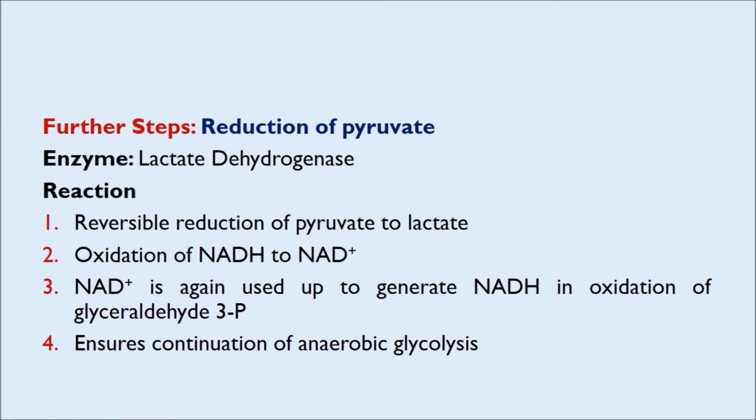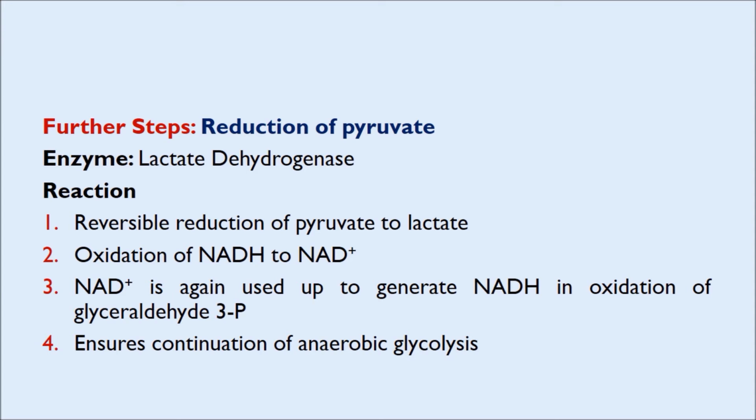Now, reduction of pyruvate. The enzyme that catalyzes the reduction of pyruvate is lactate dehydrogenase, and pyruvate is reduced to lactate. There is a reversible reduction of pyruvate to lactate. Along with the reduction of pyruvate to lactate, there is an oxidation of NADH to NAD+. This NADH, which is oxidized to NAD+, is the same NADH which is generated during the oxidation of glyceraldehyde 3-phosphate.